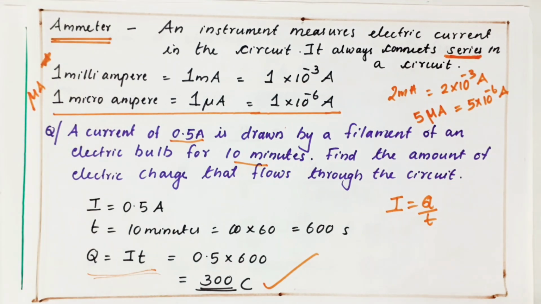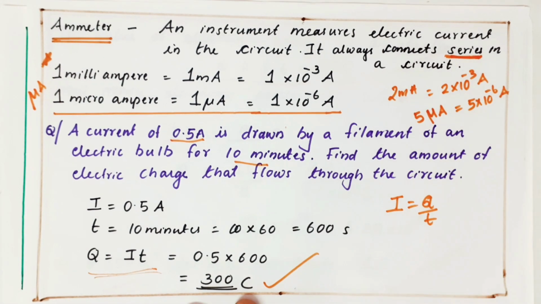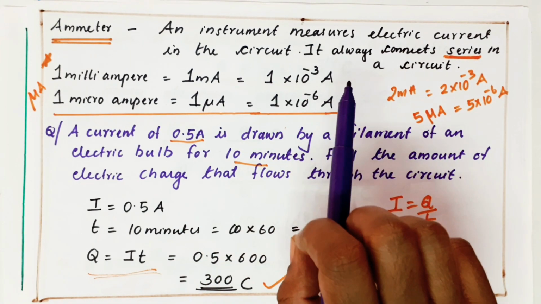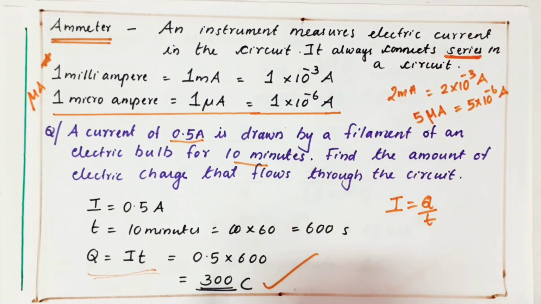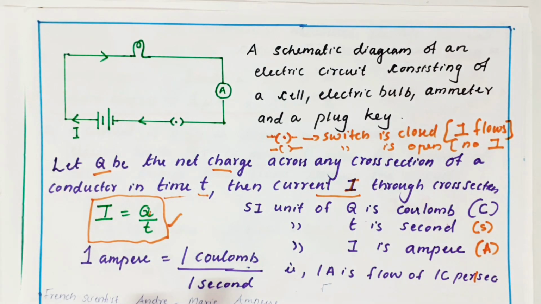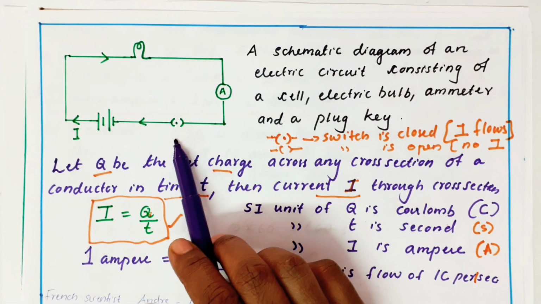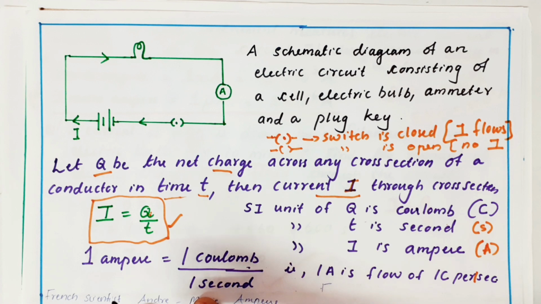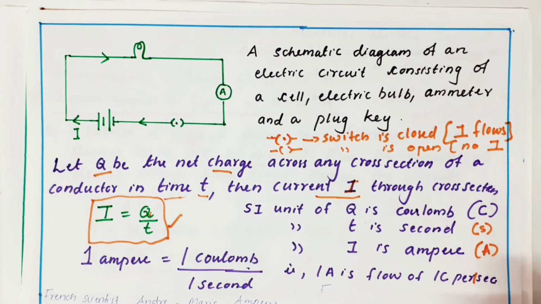An ammeter is a device used to measure current. It is connected in series in a circuit. 1 milliampere, symbol small mA, is 1 into 10 power minus 3 ampere. 1 microampere is 1 into 10 power minus 6 ampere. Then I showed a circuit with a switch or key. Dot means the switch is closed and current flows. If no dot, the switch is open, no current. Clear? 1 ampere I can write as 1 coulomb by 1 second.